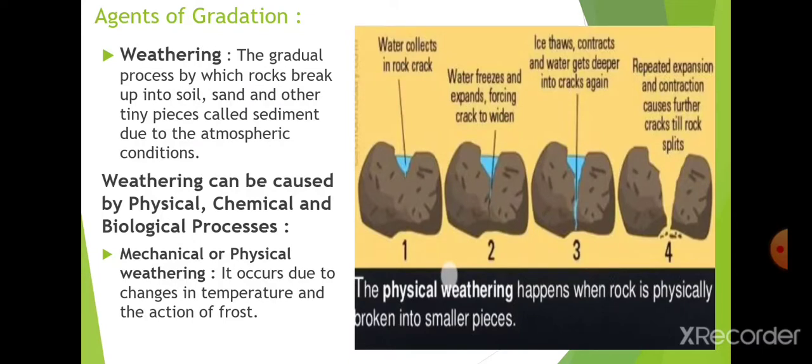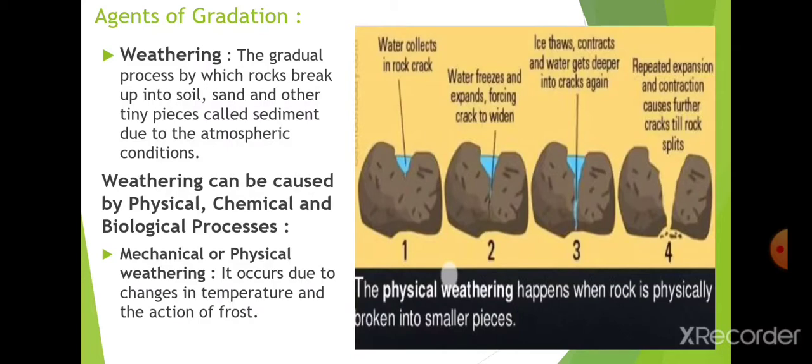That is known as weathering. Means the breaking of the rock, and it changes into different shapes and takes new forms, whether it becomes soil, sand, or small pieces. That process is known as weathering. Basically it is the change from bigger rocks to small particles.